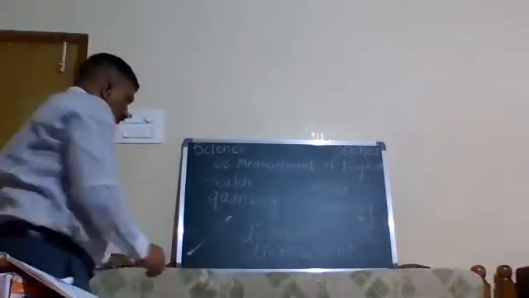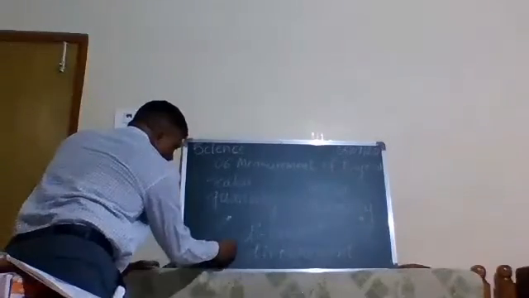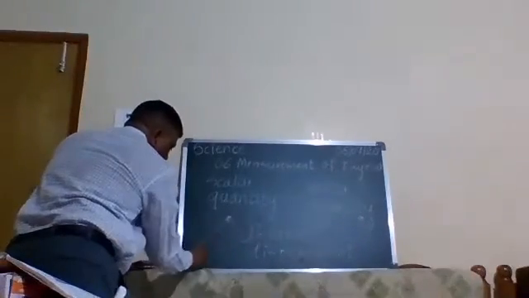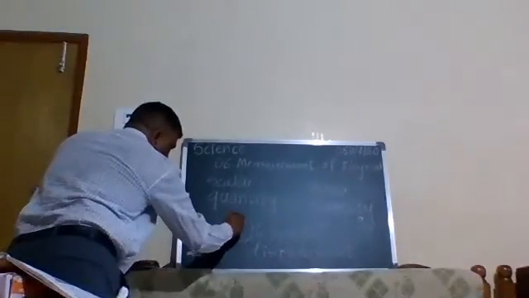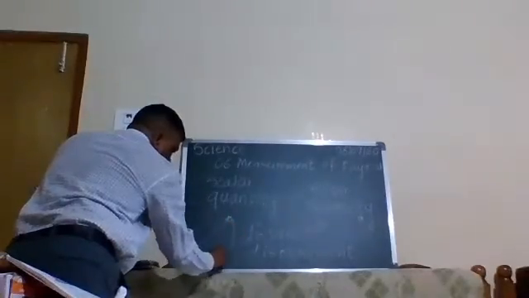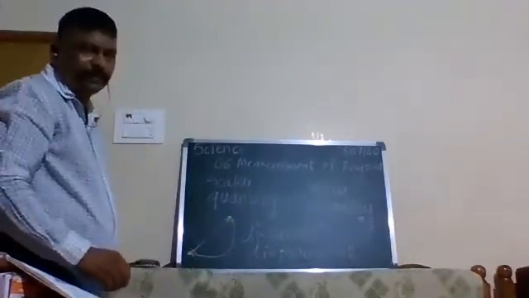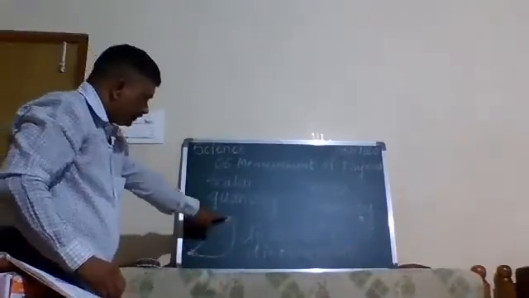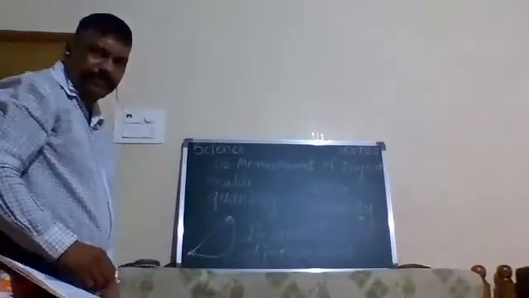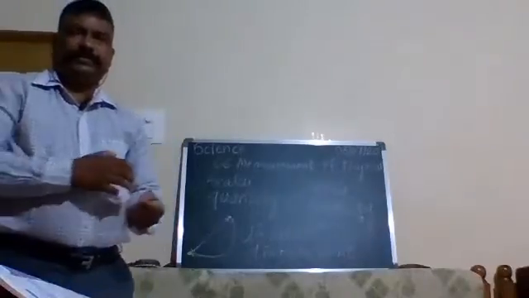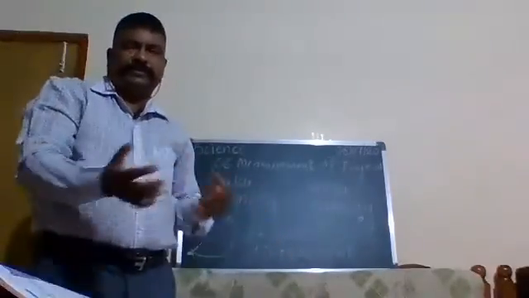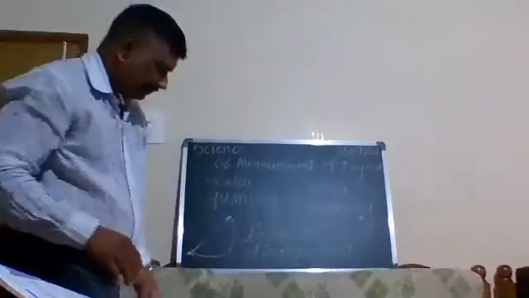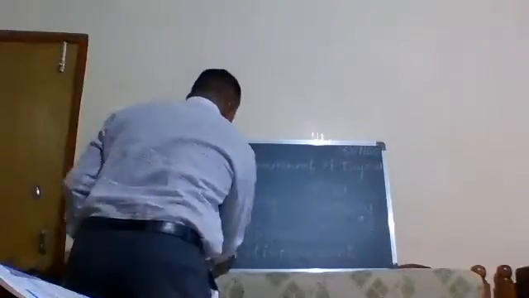But how do we go? We go like this. So this is the displacement, this is the distance, and this is the displacement. Understood? So there is distance and displacement. These are both different.